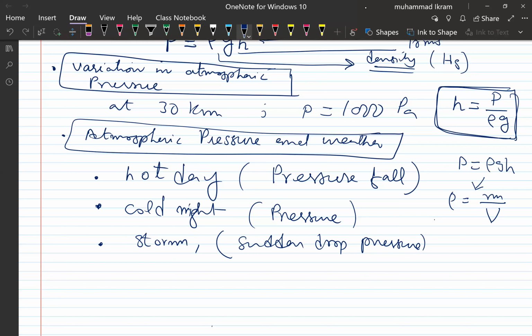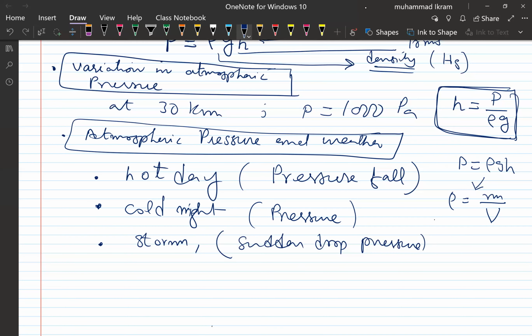A sudden drop in the pressure. On the other hand, an increase in pressure is also useful in predicting intense weather conditions, right?